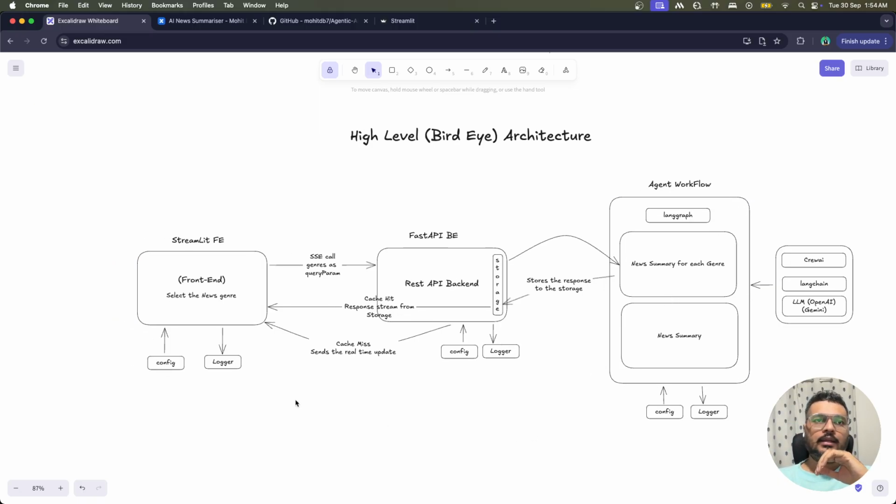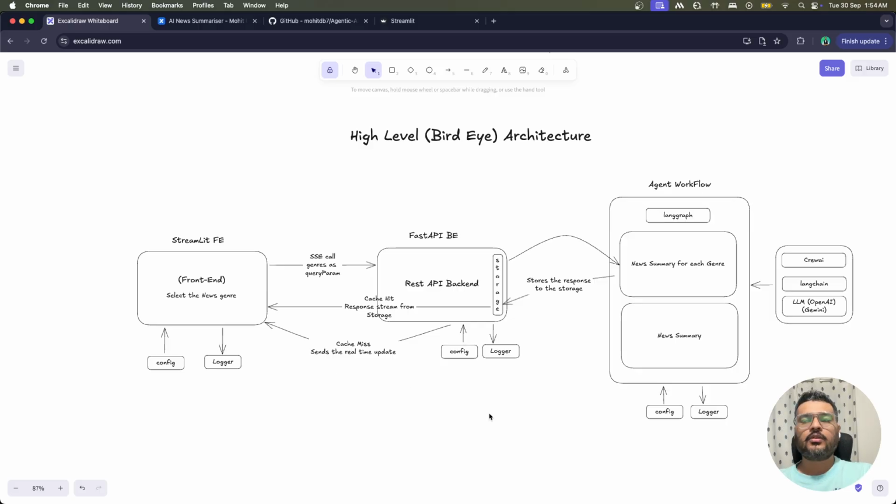In each entity, what you will see is there is a config that we are inserting. So everything is configurable here. You can set from your end what the TTL for my storage should be, what kind of model I should be using, should I be using CrewAI, should I be using Langchain, what should I be using. All these can be set through config, which we will go into in detail. And all the outputs and everything are maintained in the logs. So you will see a logger over here, which is maintaining each and everything for you.